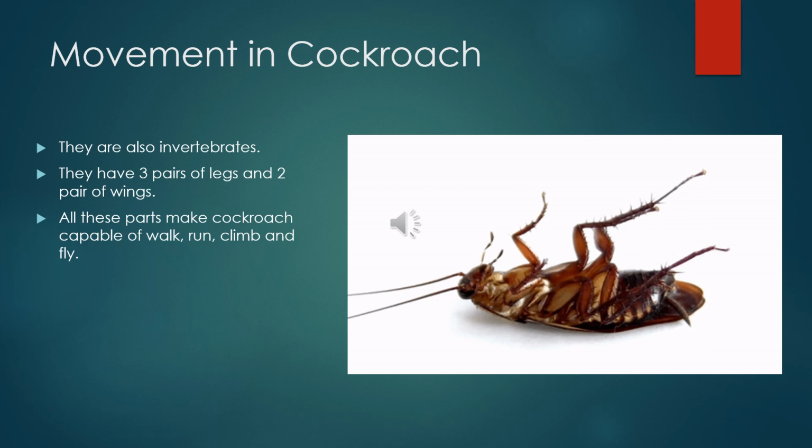Cockroaches are also invertebrates. They have three pairs of walking legs and two pairs of wings, which allow them to walk, run, climb and fly. They can feel any danger with their pair of antennae in front and a pair of cerci for any movement at the back. They too have an exoskeleton made of a hard substance called chitin. A cockroach moves its legs with the help of strong muscles near the limbs. It uses its breast muscles to move its wings and fly.